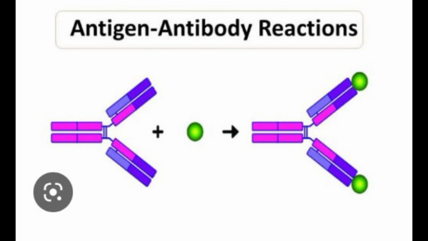Complement fixation. Antigen-antibody complexes have the ability to fix complement. This reaction has no visible effect. To detect the fixation of complement, an indicator system consisting of sheep erythrocytes coated with amboceptor, a rabbit antibody to sheep erythrocytes, is used. The complement can lyse these erythrocytes coated with antibody. If complement is fixed and utilized in the antigen-antibody reaction, there is no free complement to act on the indicator system, and hence no lysis of erythrocytes, which indicates a positive complement fixation test. Lysis of erythrocytes indicates that complement was not fixed in the first step, and therefore the serum is negative for antibody.